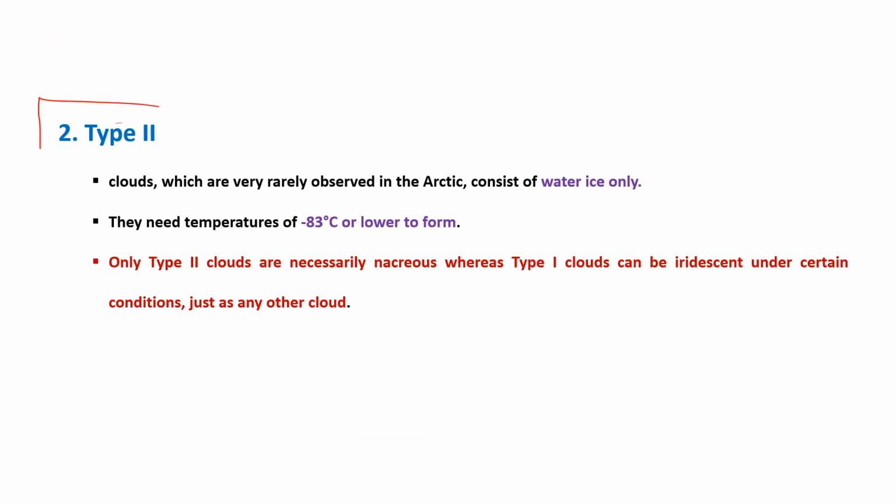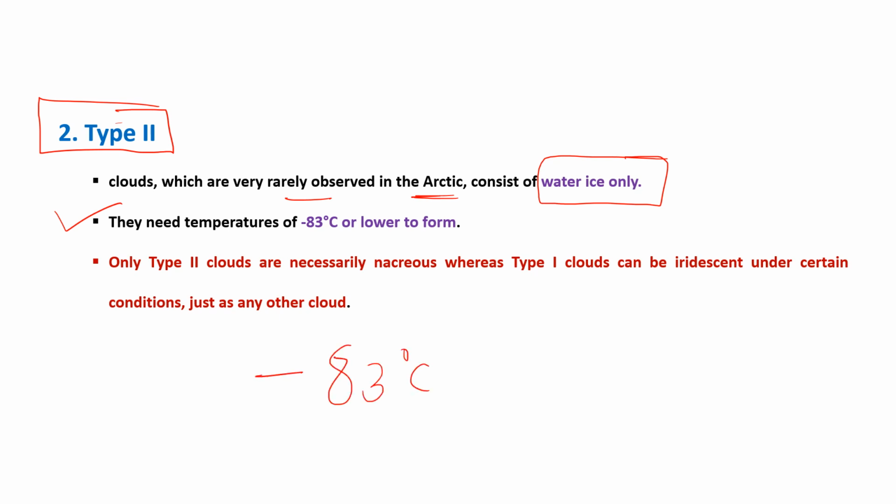Now the type 2 polar stratospheric clouds. These clouds are rarely observed in the Arctic region. They are mainly composed of water and ice, and they are formed when the temperature is below minus 83 degrees centigrade. So only type 2 clouds are necessarily nacreous, whereas type 1 clouds can be iridescent under certain conditions. Type 1 clouds look like iridescence, they are multicolored or colorful clouds.